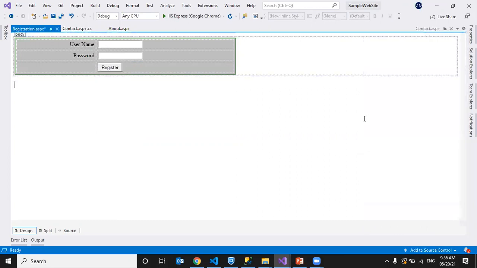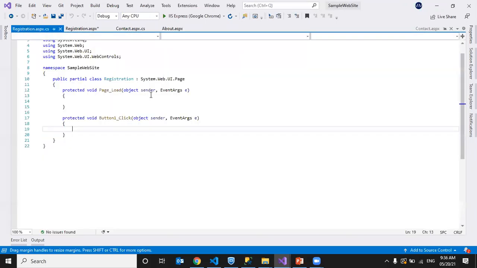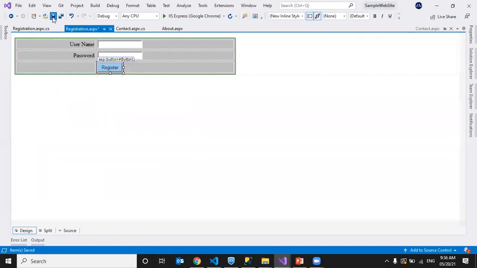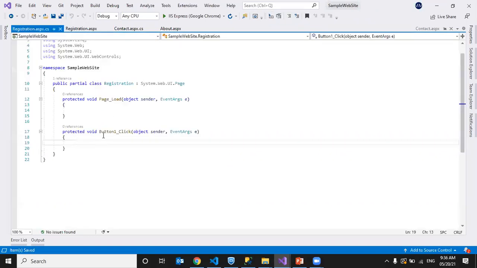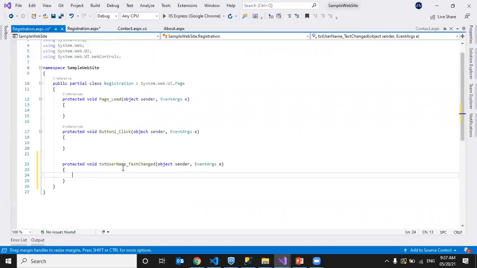I'm just demonstrating a simple example. Okay, so register button. On clicking the button, I want to submit details. Right, so I can give a button name, a button ID also. Whenever you double click any control, it will generate an event. The button click event we call the default event of the button. Whenever we double click a particular control, that will generate a default event. Suppose we have a text box, and I'm double clicking on it. It generated a default event called text changed.